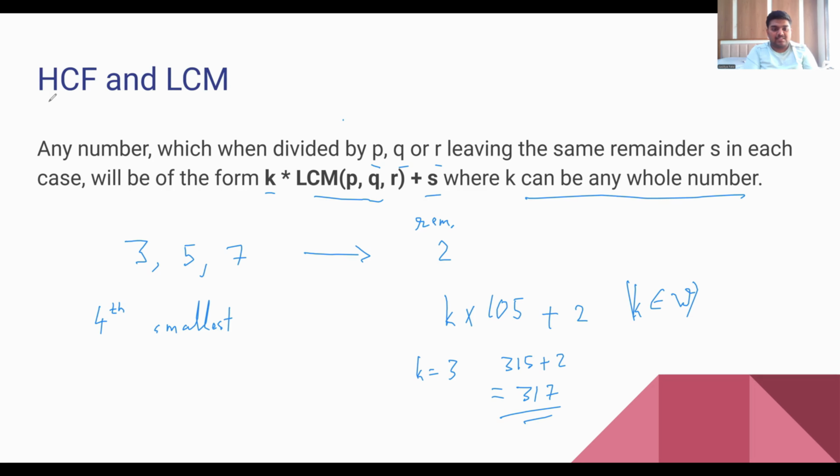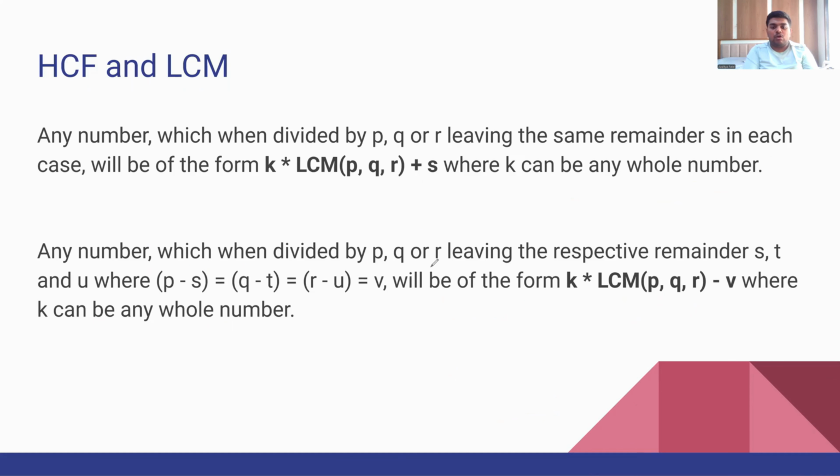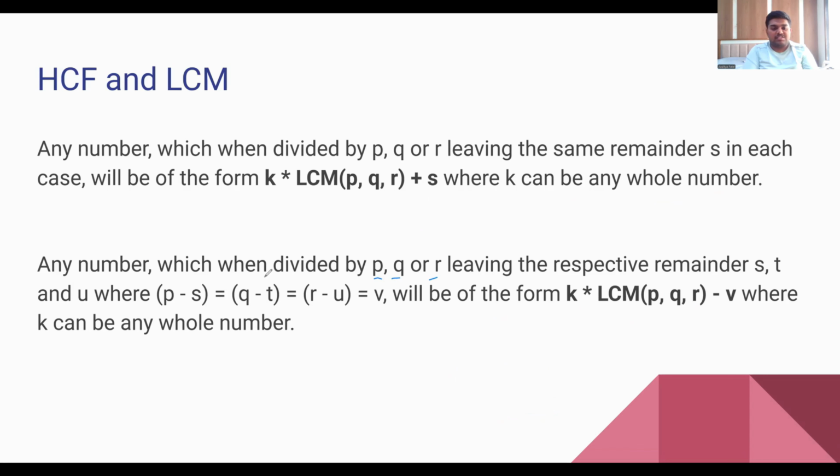The second axiom is any number which when divided by p, q or r leaving the remainders s, t, u, wherein p minus s is q minus t equals r minus u, then the number will be of the form this, where k can be any whole number. So this is again a formula that can be remembered.